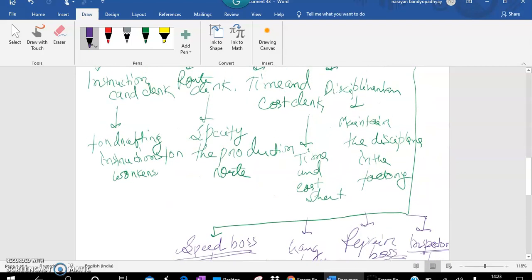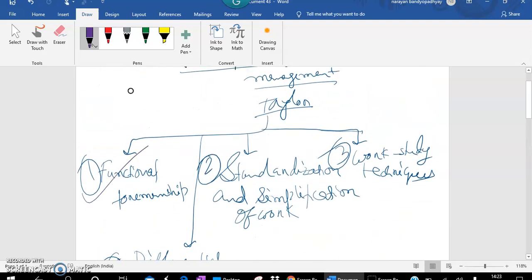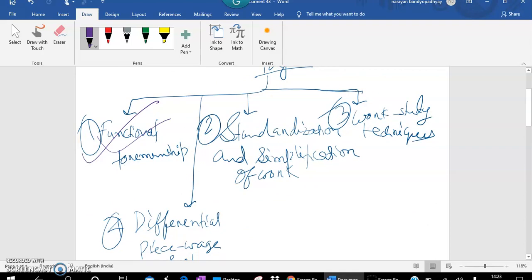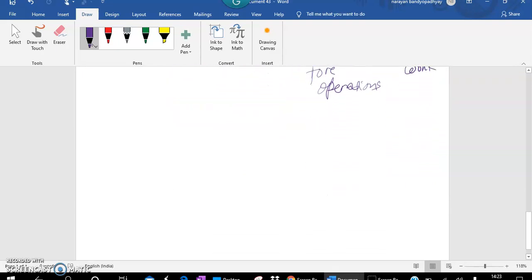So I think it is very much clear. The chart, you have to remember the chart only in case of functional foremanship. That is the first point, it is over. The second point was standardization and simplification of work. So under the second point we will learn standardization and simplification of work.